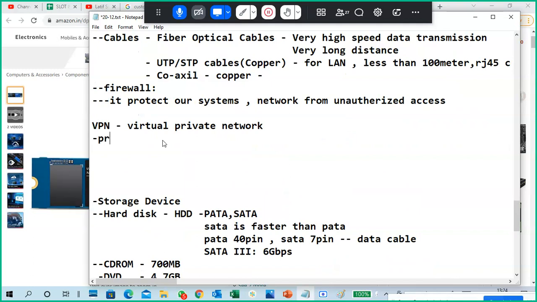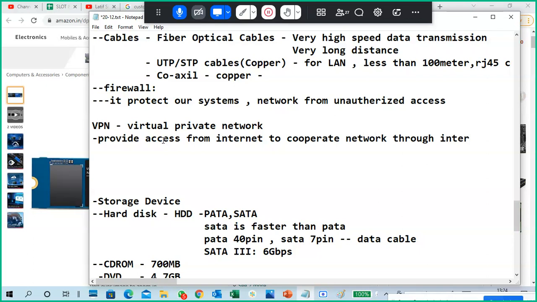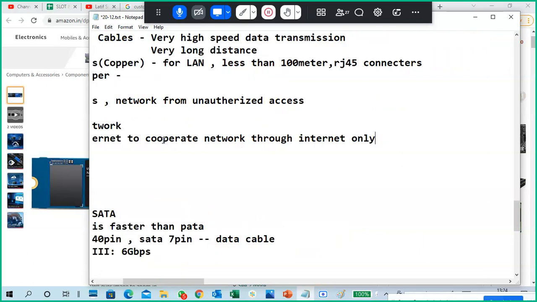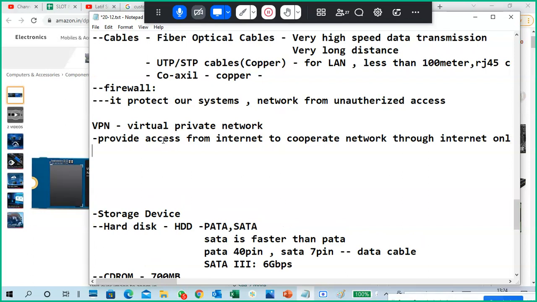A virtual private network provides access from the internet to the corporate network through the internet only. Normally, you need dedicated lines. Without using dedicated lines, you can access it.